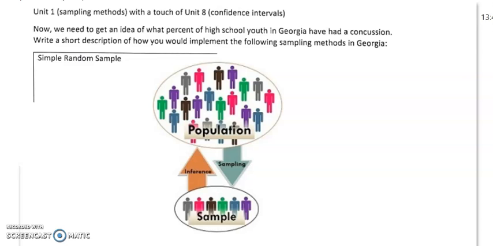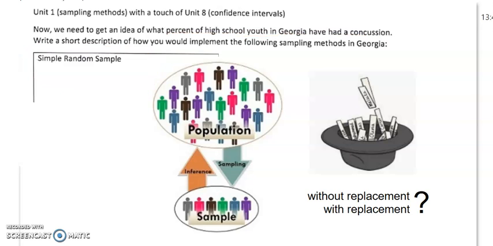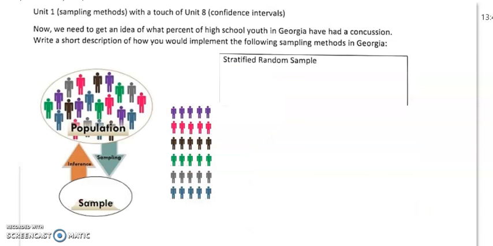So we've figured out a sampling method, and now we're going to move on with this, getting a confidence interval for what percent of the high school youth have had a concussion. So whether we did a simple random sample where we simply gave everybody an equal chance of being selected, put names in a hat without replacement, or we did a stratified random sample where we knew we had different groups of people. Maybe there were a whole bunch of these purple people, and therefore we needed to get proportional representation from each of these different groups.